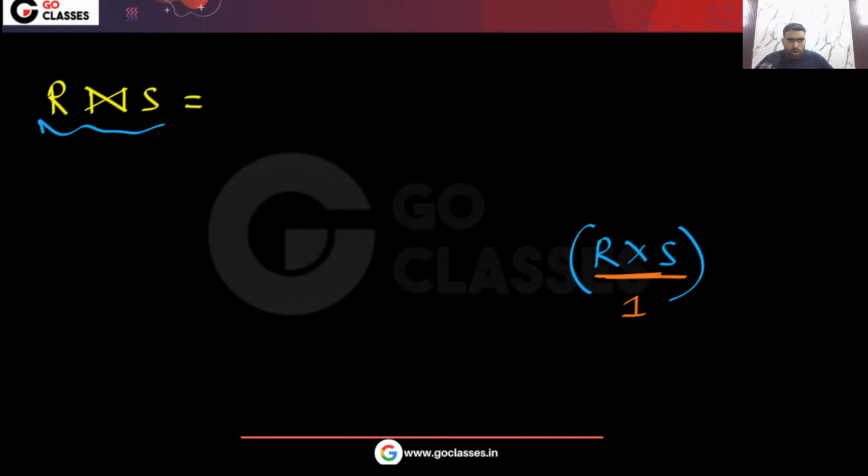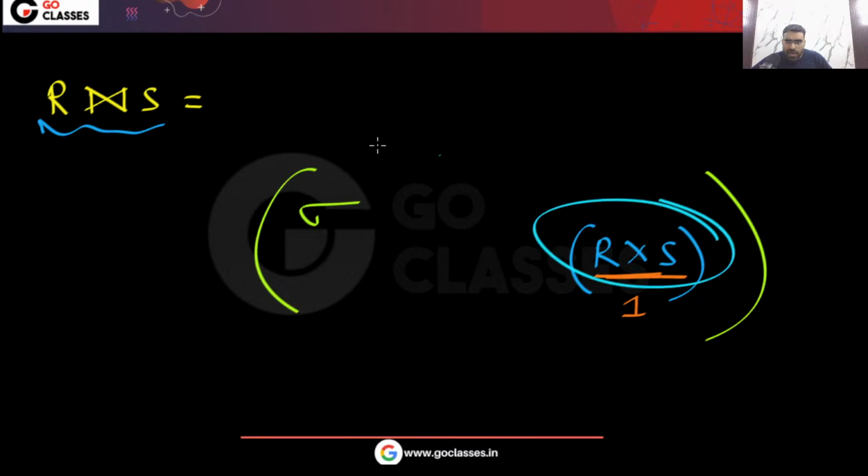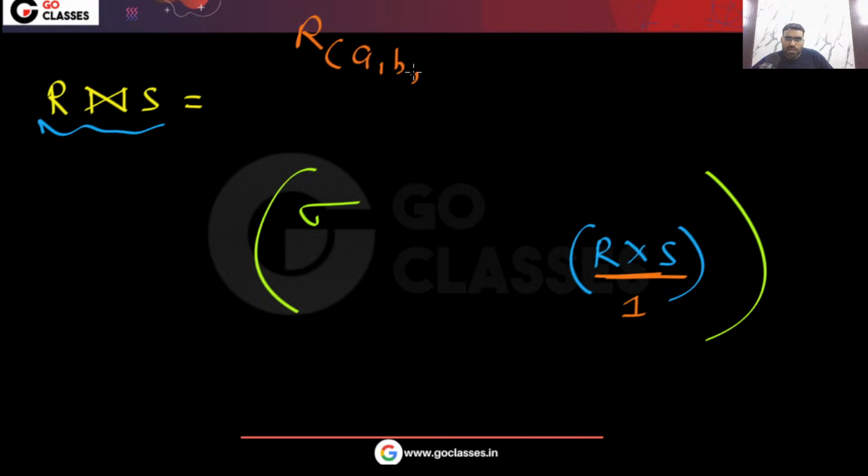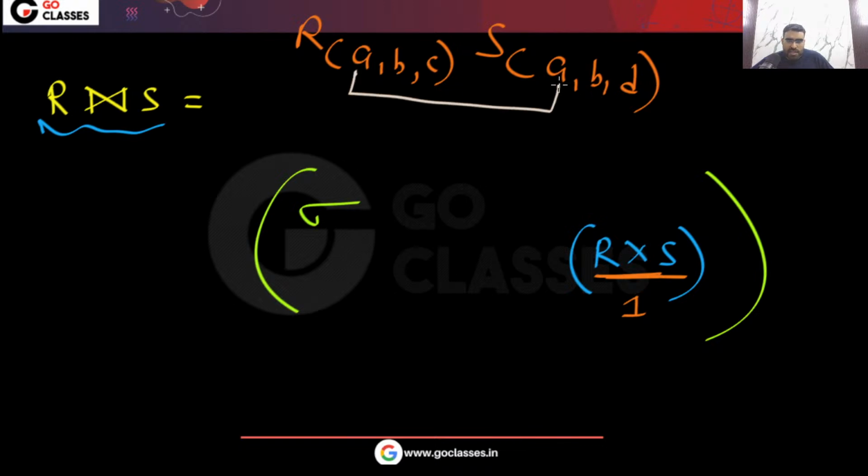After doing the cross product, what will you do? You will select only those tuples where the common name attributes have the same value. Let me assume that R has attributes A, B, C, and let's assume S has A, B, D. First you will do R cross S. Then you will make sure you select only those tuples where these same name attributes have the same value.